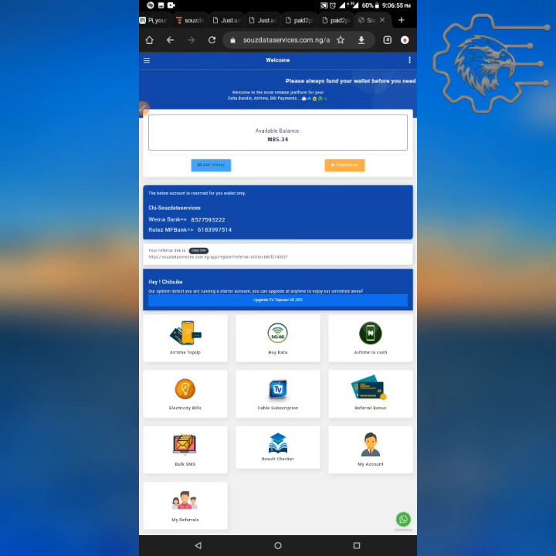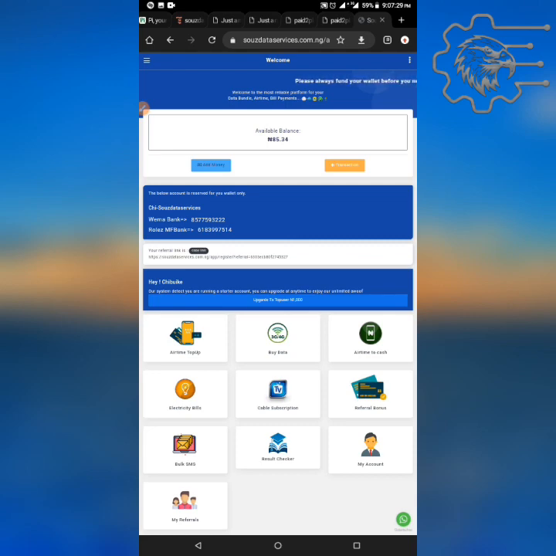I keep my money earnings in my bank account. So here you can subscribe, you can buy airtime, swap data for yourself, convert your airtime to cash. Maybe you mistakenly bought 10,000 naira instead of 1,000 naira airtime, you can still sell it here and make your money back. You can still pay your electric bills here, pay NEPA bills as well. You pay cable subscriptions, and you earn when you refer someone.